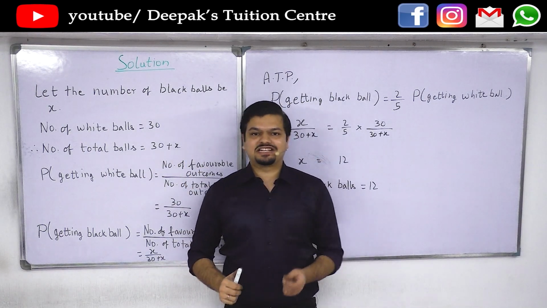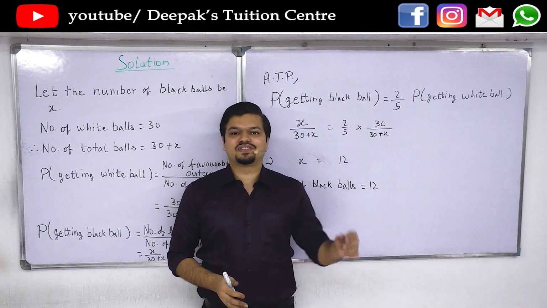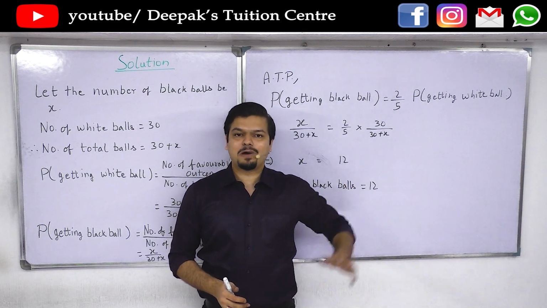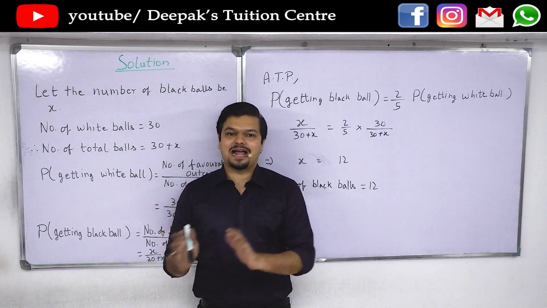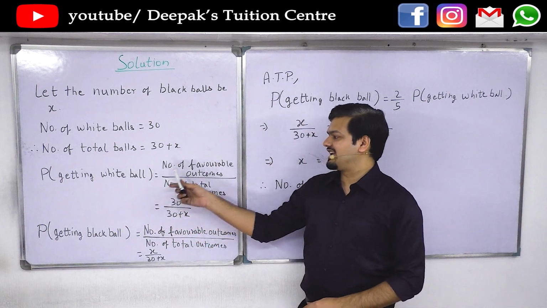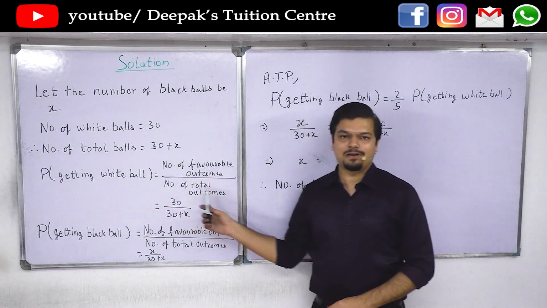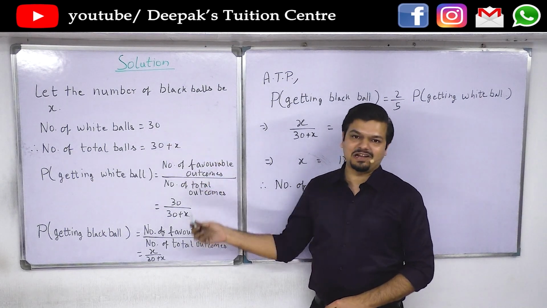The question also states that the probability of getting a black ball is equal to 2/5 of probability of getting a white ball. So first thing we do is calculate separately the probability of black ball and probability of white ball. So probability of getting white ball is equals to number of favorable outcomes by number of total outcomes, that is 30 by total, that is 30 plus x.